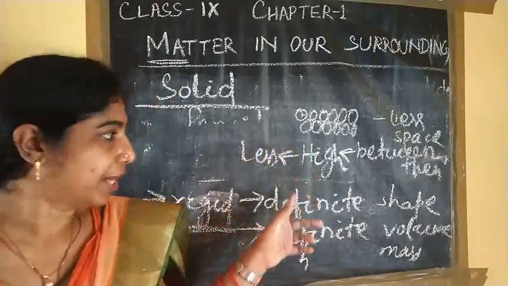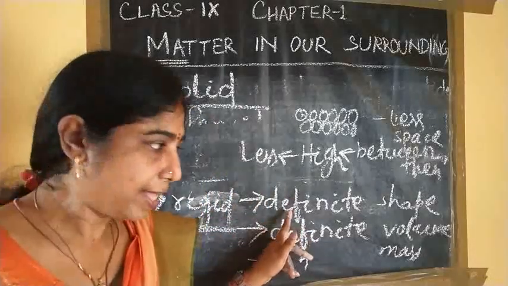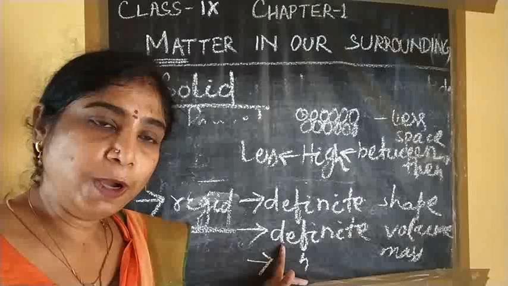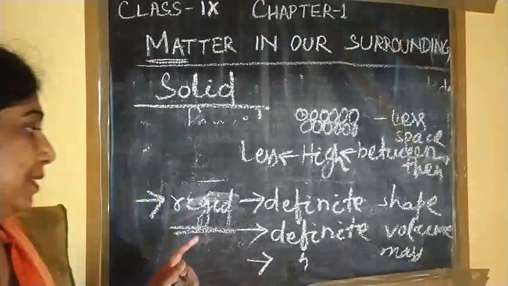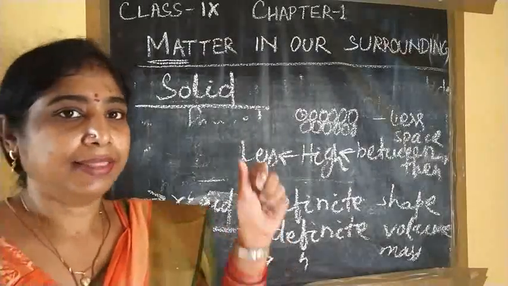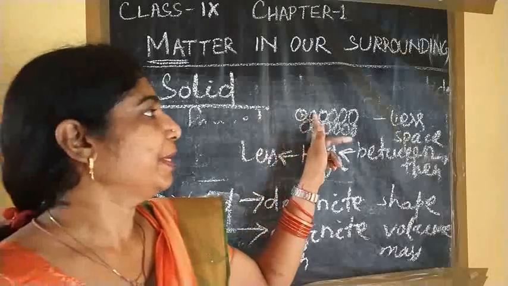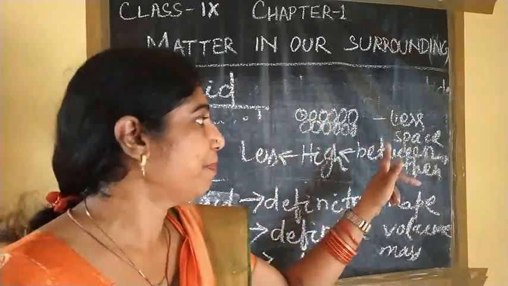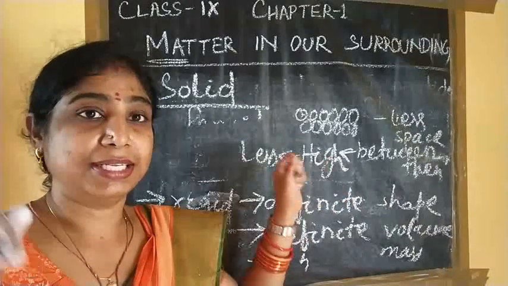From this we know the properties of solid matter. They have a definite shape, a definite volume, and a definite mass, as it is matter. These are rigid. That means they are not compressed and not bent. Another thing, the space between the particles is very little, which implies a high force of attraction between the particles.